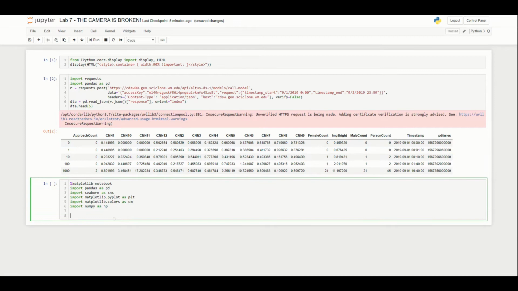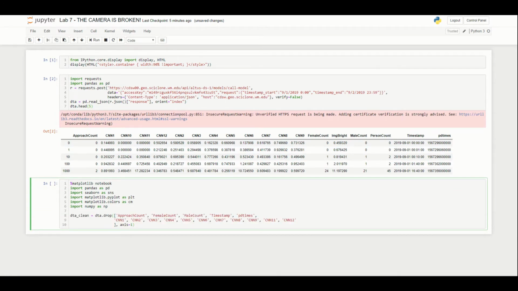What we're going to do first is we're going to create this line of code, which is going to drop a lot of this data. So last week we used all of these columns of data in our regression models. This week we're only going to use 2 columns of data. Specifically, you'll remember CNN10 was a very, very important variable for the regression models. It had a lot of explanatory capability. So we're going to keep CNN10, and we're also going to keep image brightness, so how bright the image was.